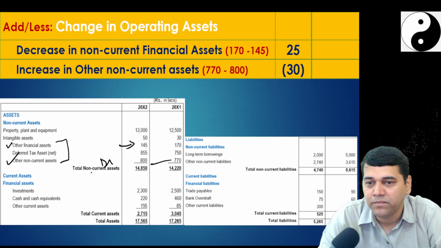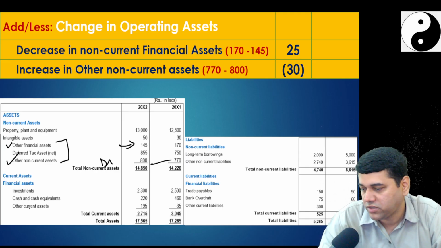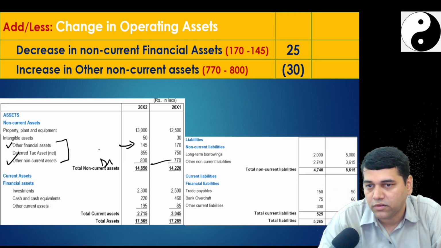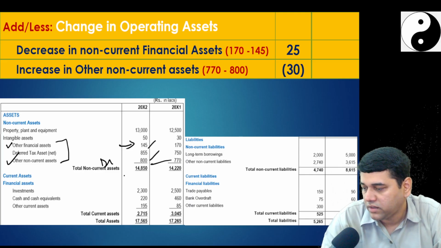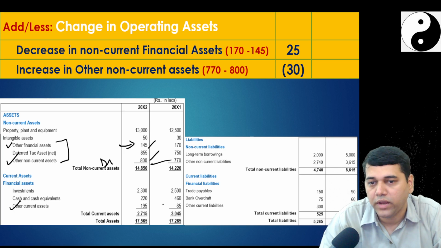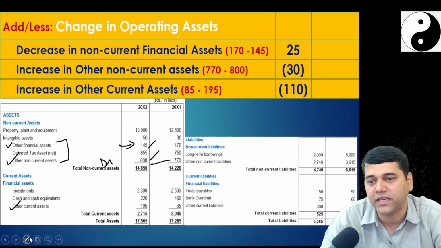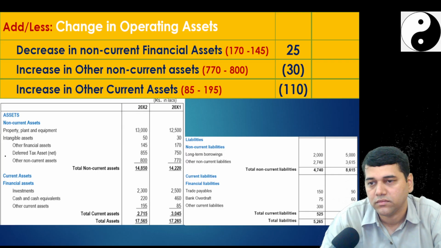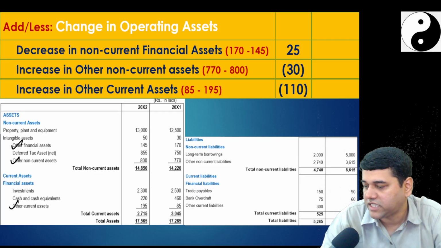I am done here. Then you go to the current assets, other current assets. Okay, so how much? We have done this, 145, 800 increase. Other current assets is how much? 85 minus 195, that is 110. So you deduct 110. Cash and cash equivalent we are not going to do.